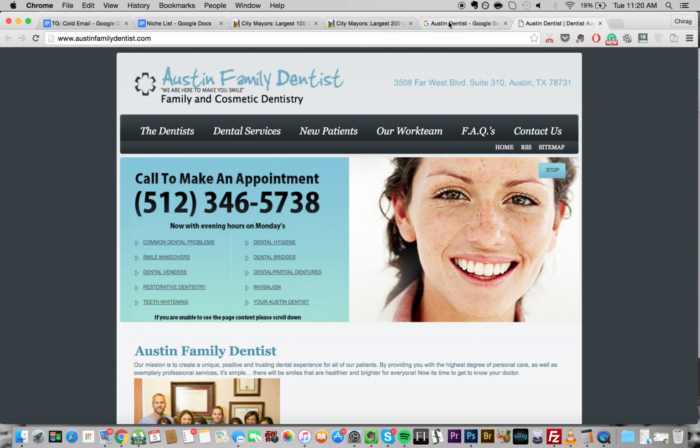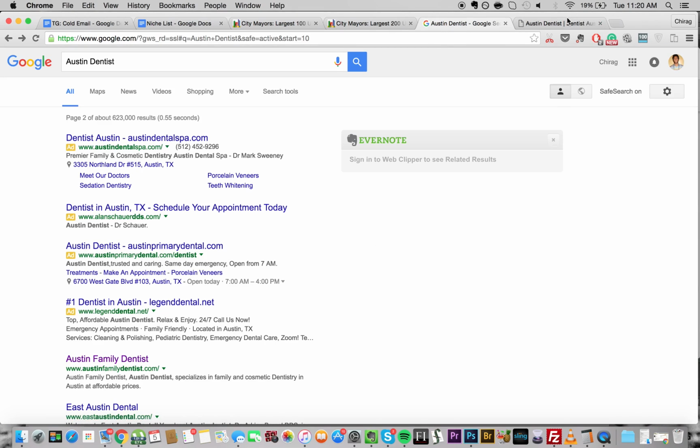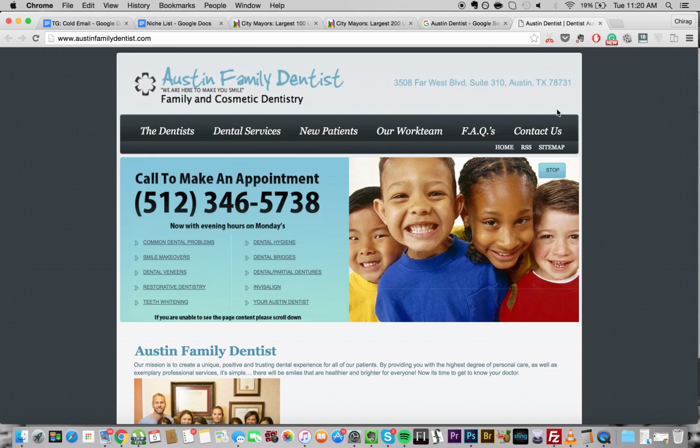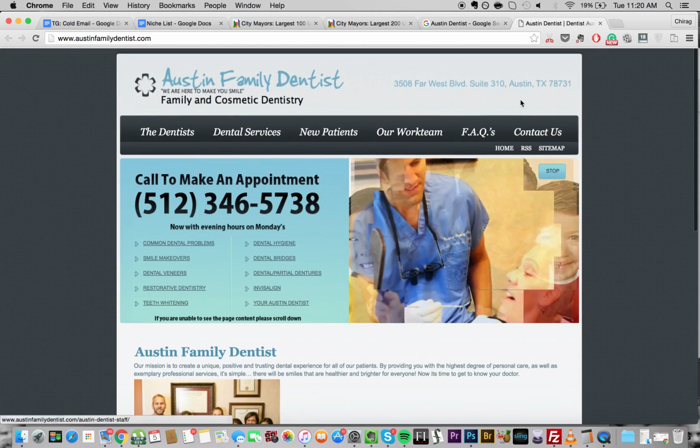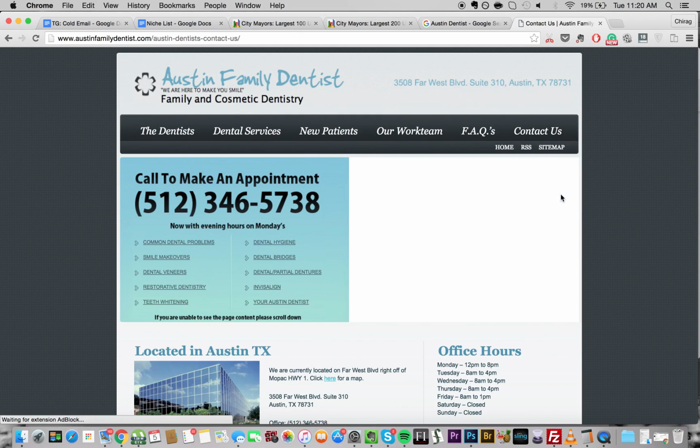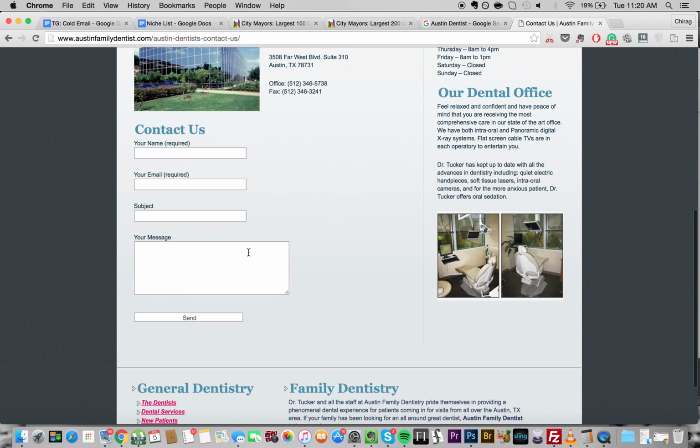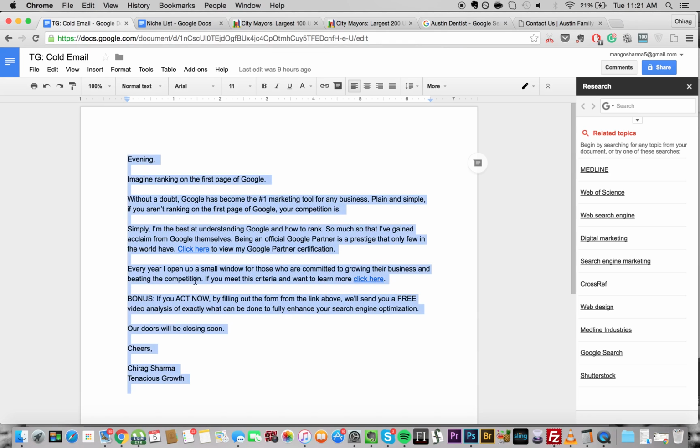Once you're on your page, which we clicked on from the first page result, you're going to try and find an email, which is generally going to be under Contact Us. In this case, they have a contact form, which is perfectly fine. Generally, we want to try and find an email, but if there's a contact form, that works too. Under the name, you're going to put Tenacious Growth. The email and all this stuff, we'll get you the specifics. This is just the basics of what you're going to be doing. Then under your message, or what's going to be the email, we're going to send you a separate document, and that's going to contain the email that you're going to copy.